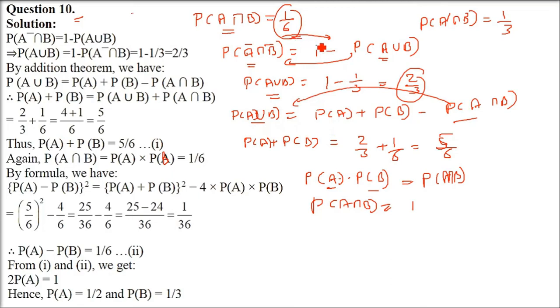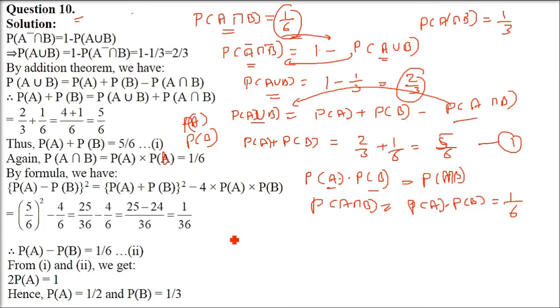We don't know the value of P(A) and P(B), but we know the value of P(A intersection B). So P(A) into P(B) will be 1 by 6. This is the first equation, P(A) plus P(B), and now we are interested in P(A) minus P(B).